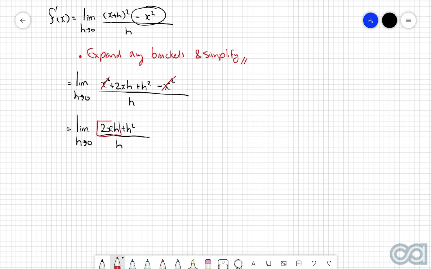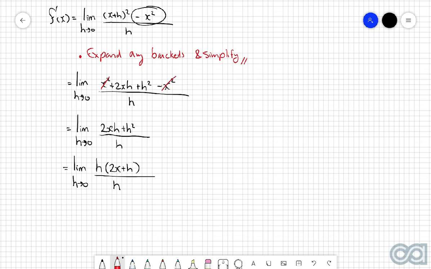So for this first term, we've got an h here, and for this second term, of course, we have an h, because it's just h squared. If you have a term that does not have an h with it, then you need to go back and see where you've done something wrong, because it should always reduce down to terms that only have h's in them. Because what we can do now is factorize out an h from both of these top terms. So if we pull out the h, then we've got 2x plus h, all divided by h.